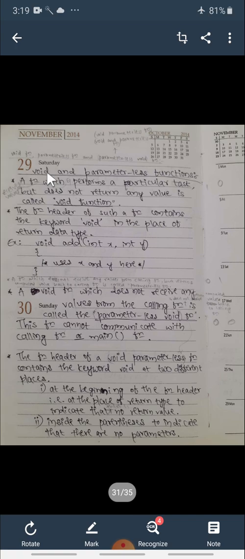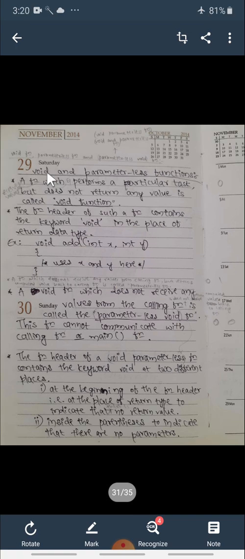And if that called function is not returning anything to the calling function, then we should write the return type as void.